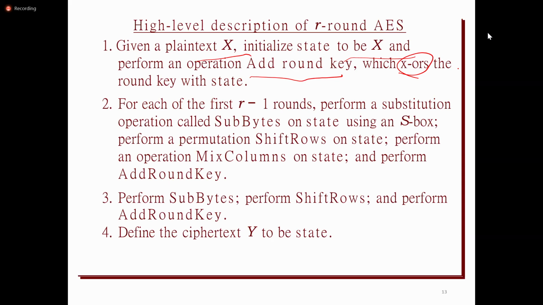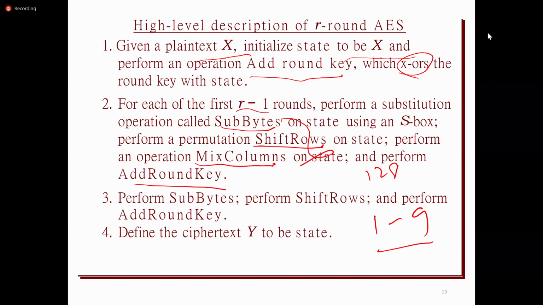And then for R minus 1 rounds, from round 1 to round R minus 1, which means if it is using a 128-bit key, from round 1 to round 9, it performs substitute bytes, shift rows, mix columns, and then add round key. These 4 operations will be performed for all 9 rounds. For the last round, it will not perform mix columns.